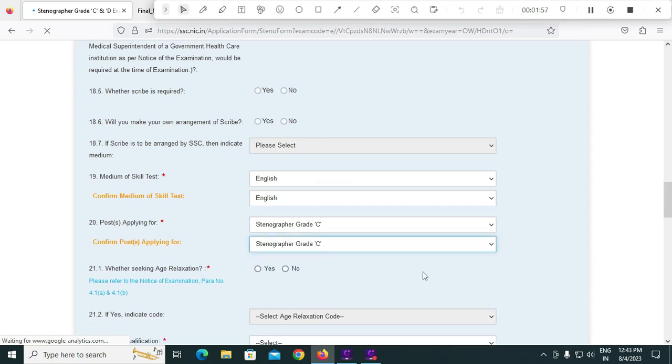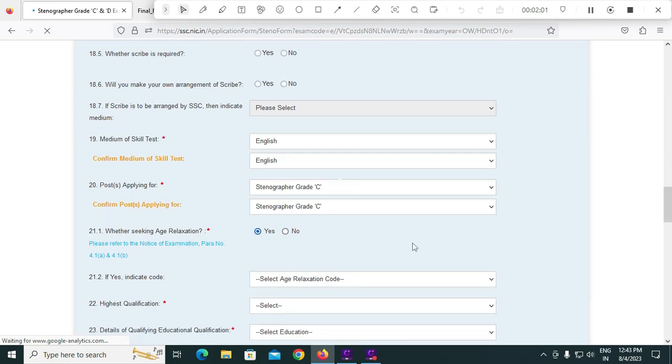Next, come to whether seeking age relaxation. If you have age relaxation, whether you are OBC, SC, ST, then check yes and select your category of reservation, either SC, ST or OBC.